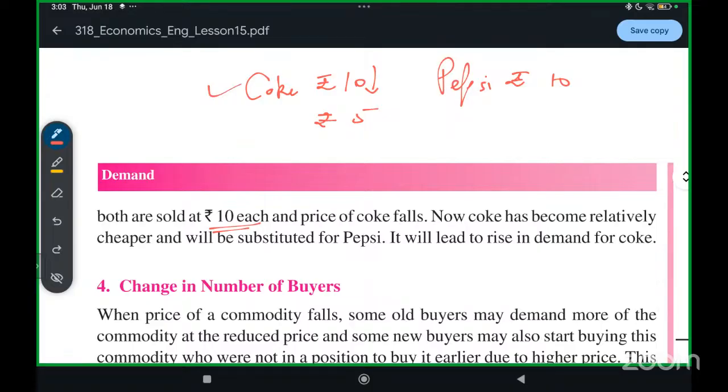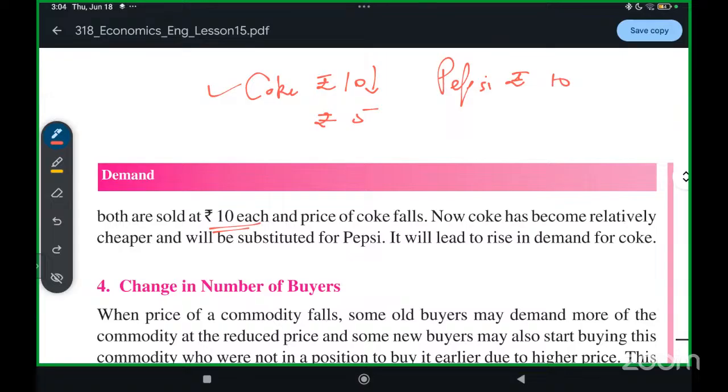Now there may be questions running in your head about various types of products. Ma'am, sometimes even if something is cheaper, we only buy the expensive one. Even if the price drops, we'll just buy the expensive one.